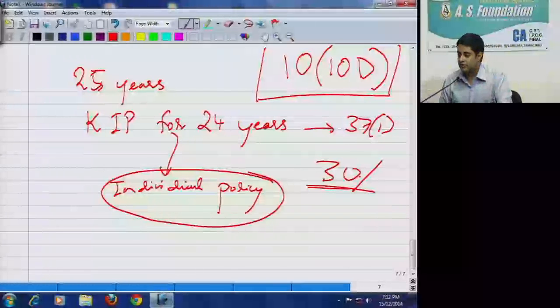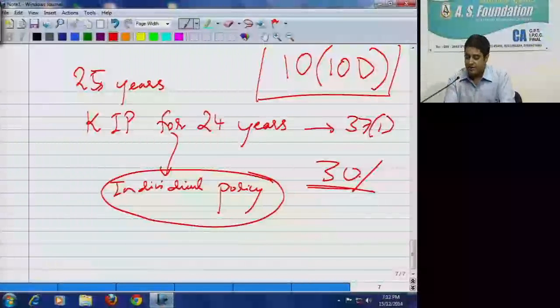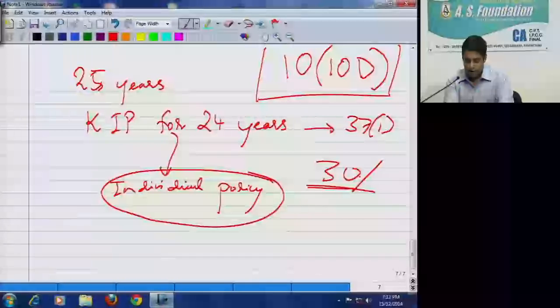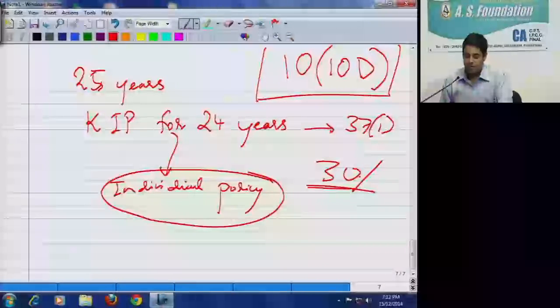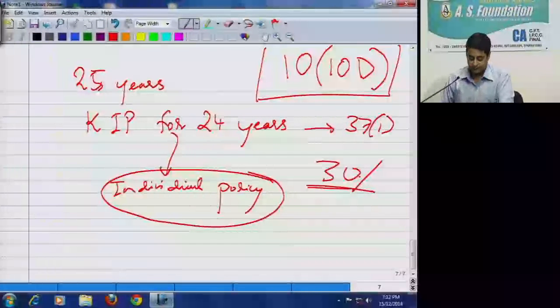These are interpretational questions. You won't get this answer from any of the sections. You have to go to each and every section and pick up. So these 6 sections, the deduction will be available on cash basis only. We'll be studying each of these. You can just remember these 6 sections. Now we'll be starting with allowable deductions.